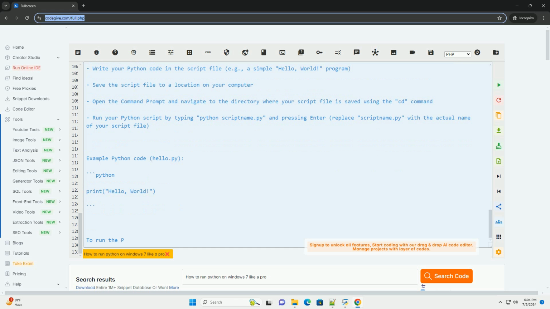By following these steps, you can run Python on Windows 7 like a pro and start writing and executing Python code on your computer. Happy coding!